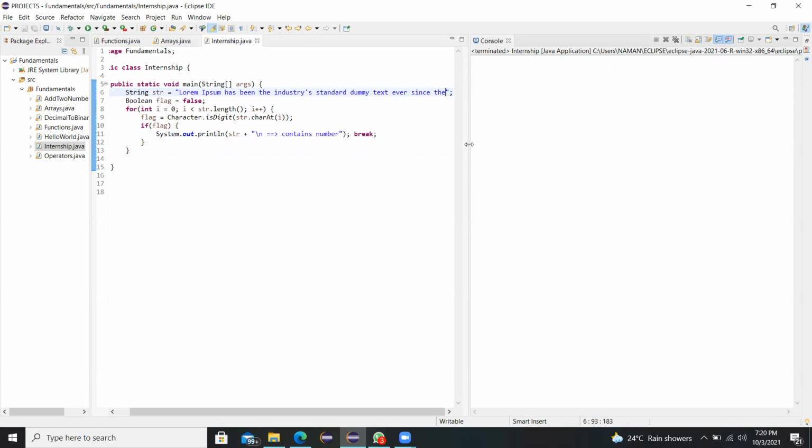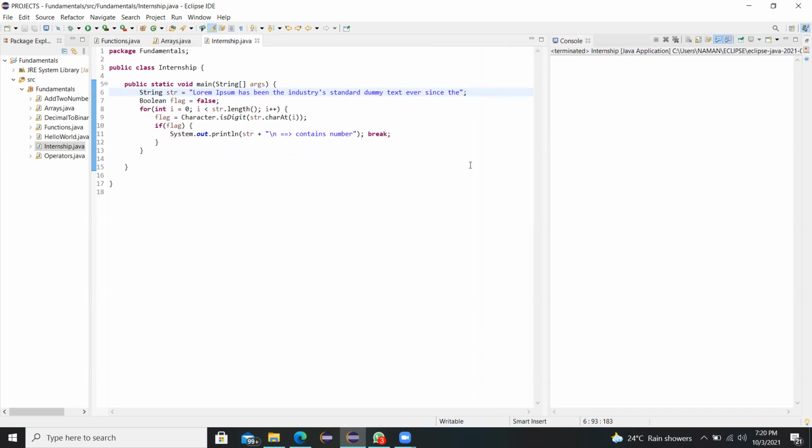So now you see, do you get anything on your screen? No, right? Why are you not getting it? Because you don't have a digit in the string, so this flag variable will not be true. Only when this flag variable is true will you get output. And how will this flag variable become true? When you have a digit. You can add any number anywhere, not only at the end. Now rerun that.